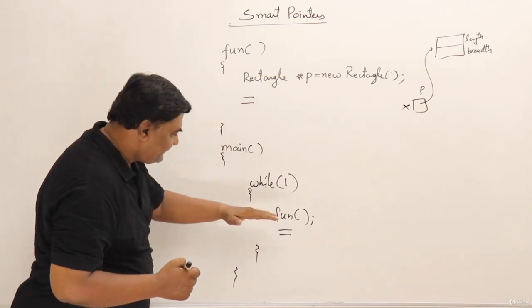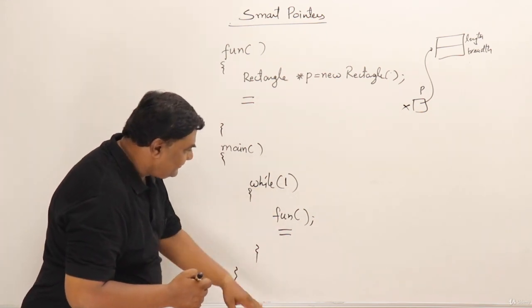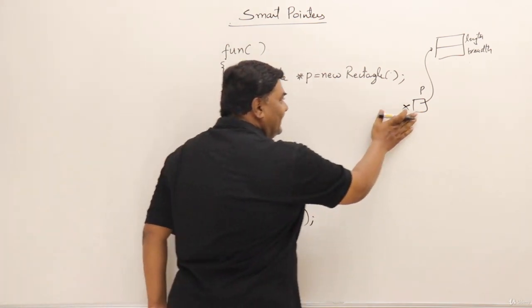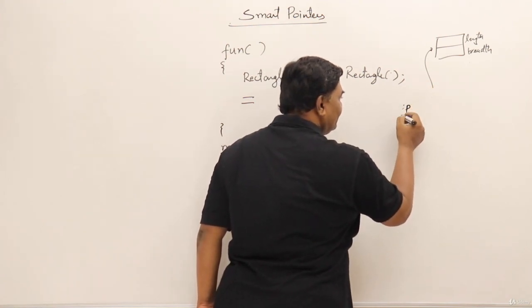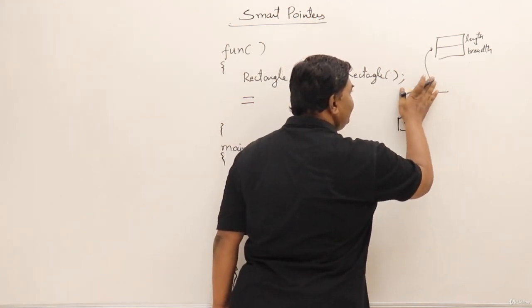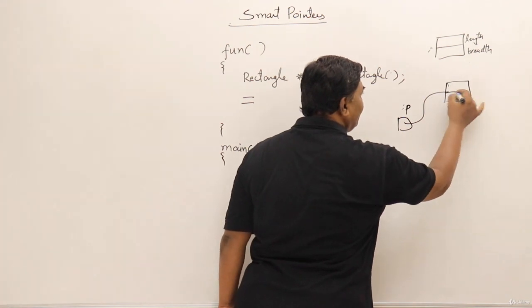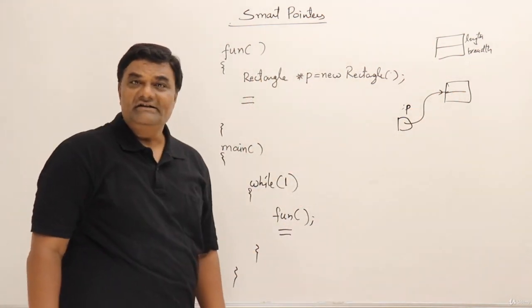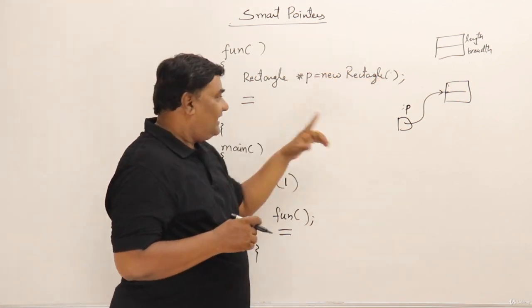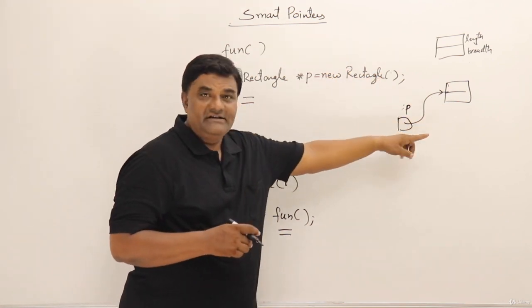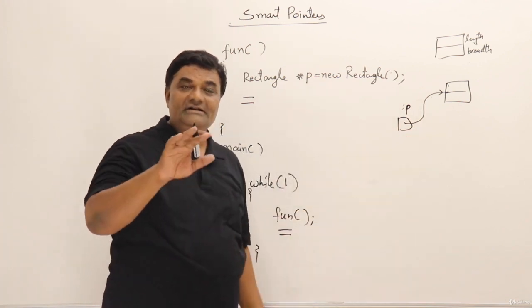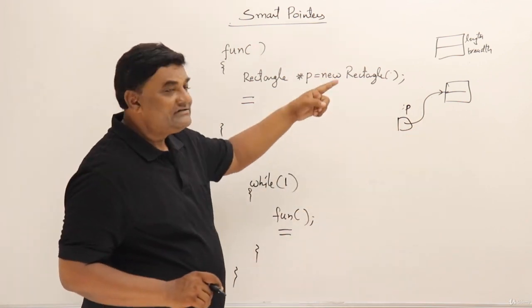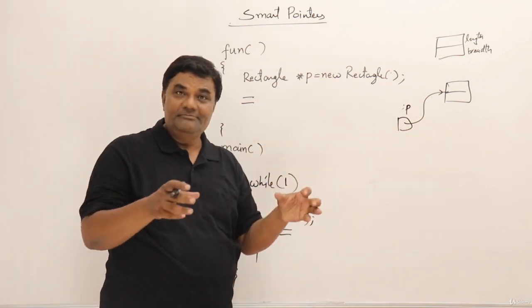The function returns and it will come back. As it is an infinite loop, again it will call. So again a new p is created, then again a new object is created for a rectangle, with the same length and breadth. What about that object? It's not deleted. Again next time this object is not deleted. So every time it will create an object, but it is not deleting. This is causing leakage of memory from the heap memory.